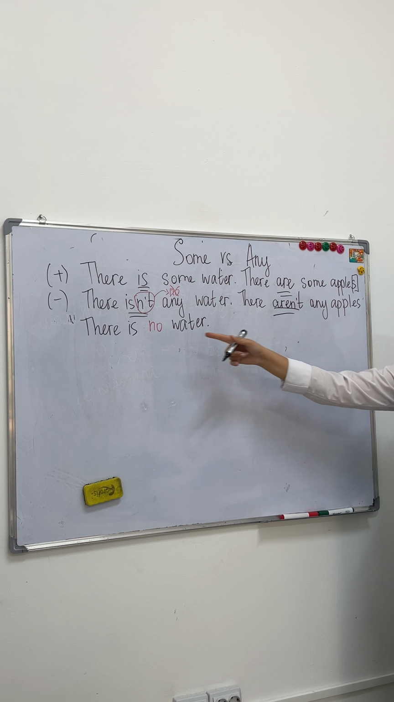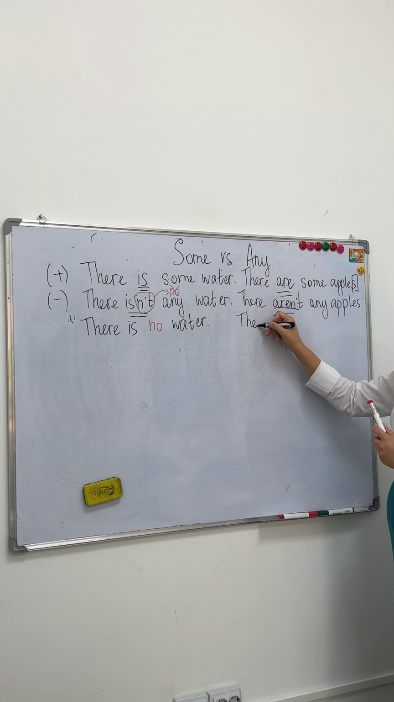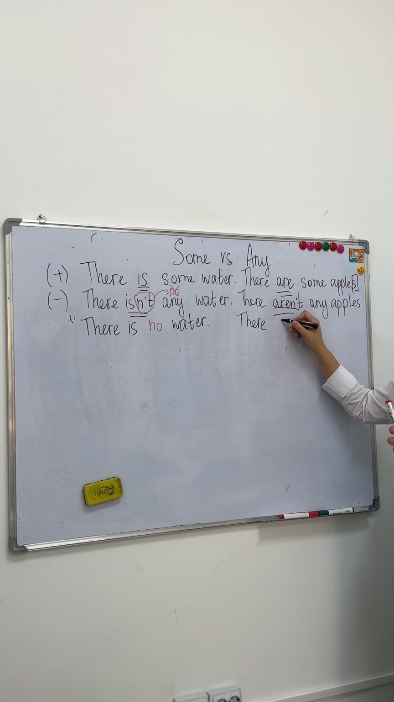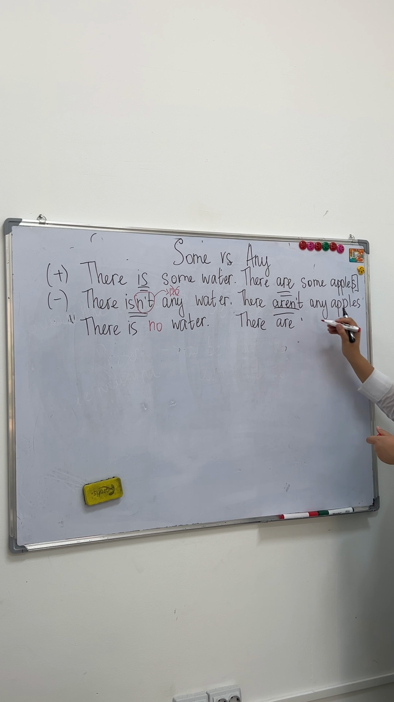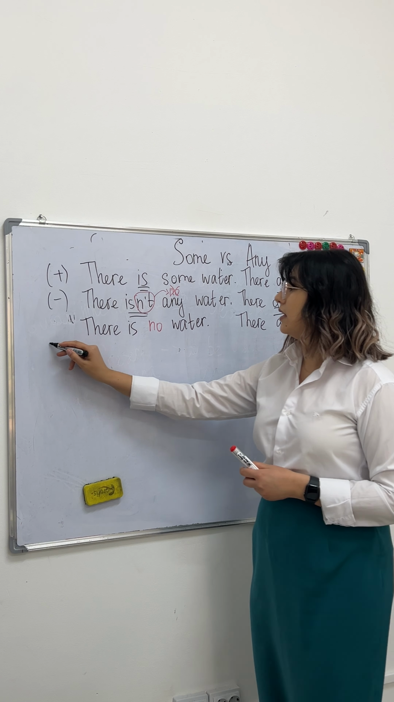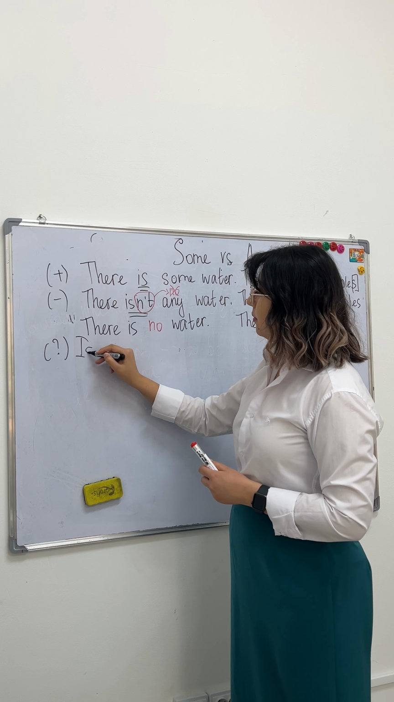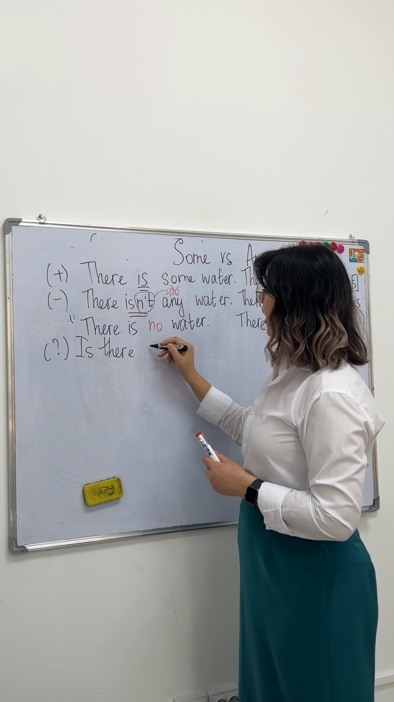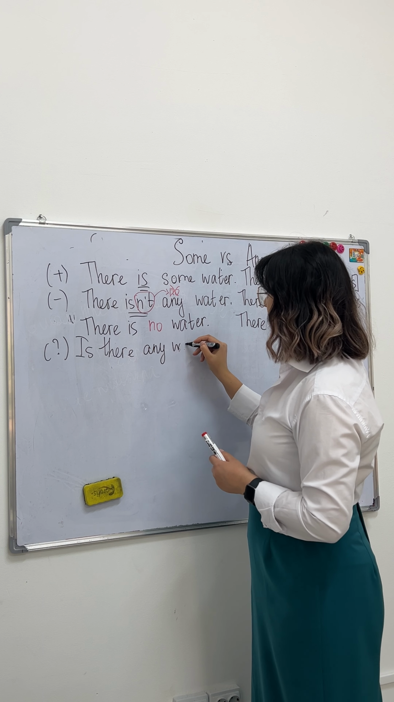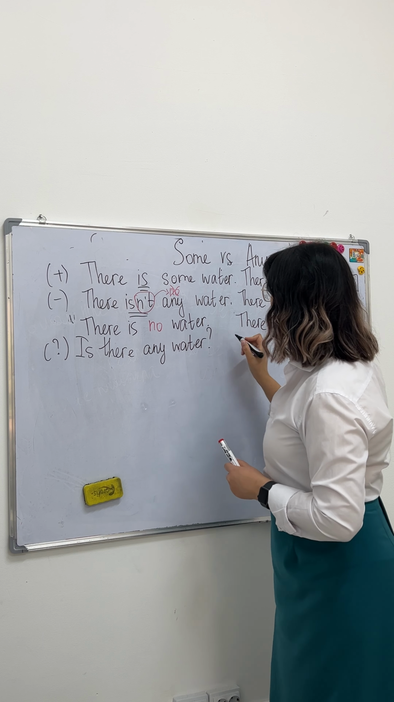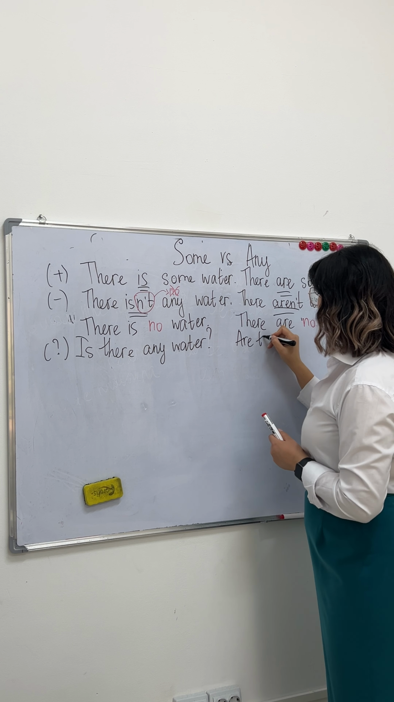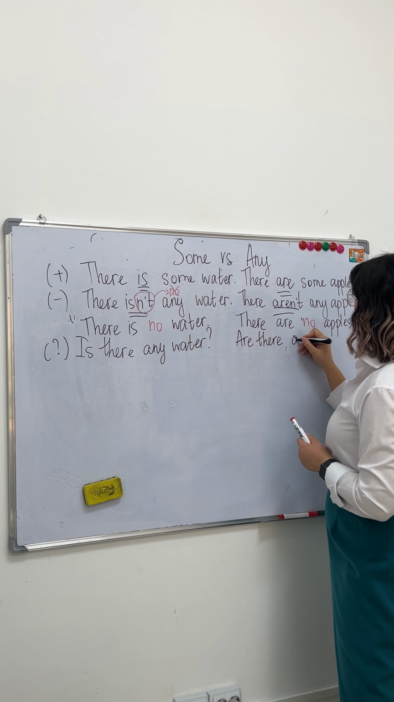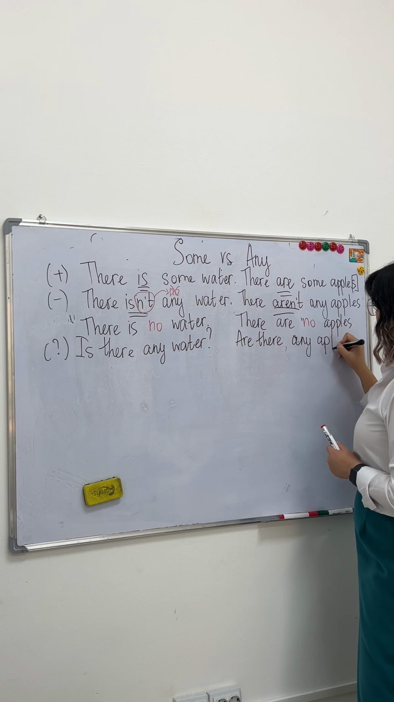The same here. How would you say this sentence with no? There are no apples. There are no apples, absolutely. Now, when we ask questions, we use any. For example, is there any water? Or are there any apples? Okay?